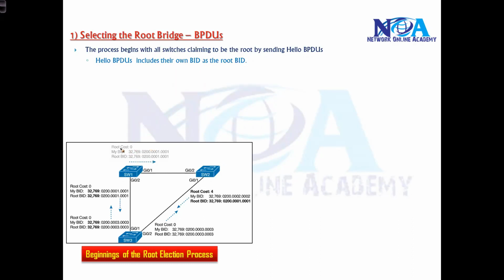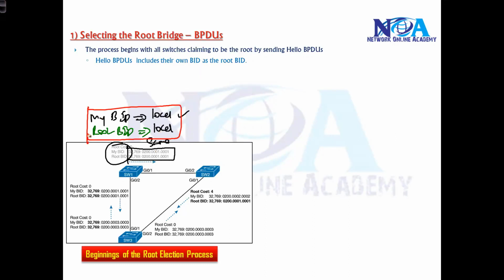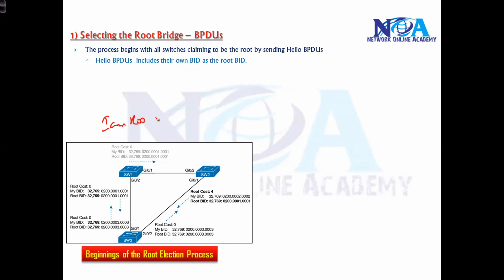So it includes two pieces of information: my bridge ID, which means my own local switch information, and also it will carry the root bridge ID. Root bridge ID means who is the root. Basically these two values remain the same the first time. So the switch will say, my bridge ID is this and I am the root bridge. Let me write it down this way. So switch 1 says I am the root, and it will send out a BPDU message to both the switches saying, hello, I am the root. Do you agree on this?